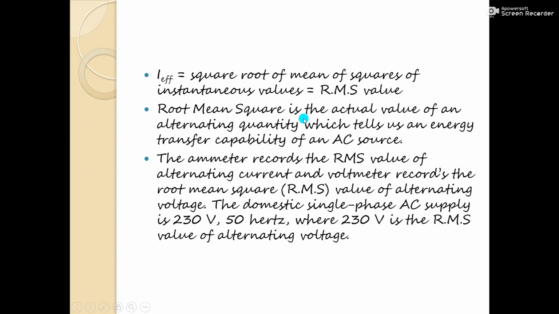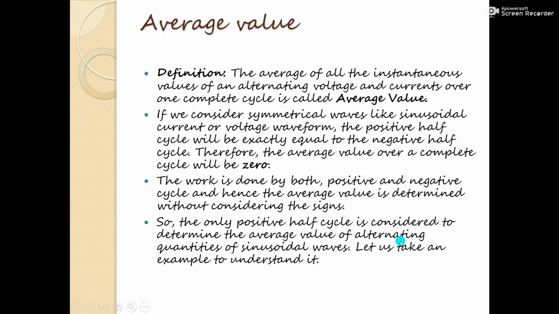AC source. The ammeter records the RMS value of alternating current and the voltmeter records the root mean square value of alternating voltage. The domestic single phase AC supply is 230 volt 50 Hz, which is available at our home, where the 230 volt is the RMS value of alternating voltage. The next term we have is average value.